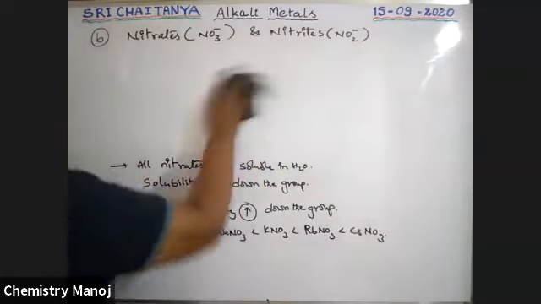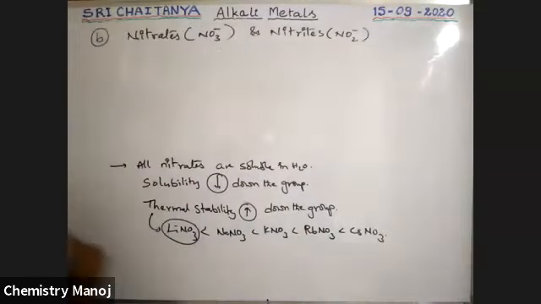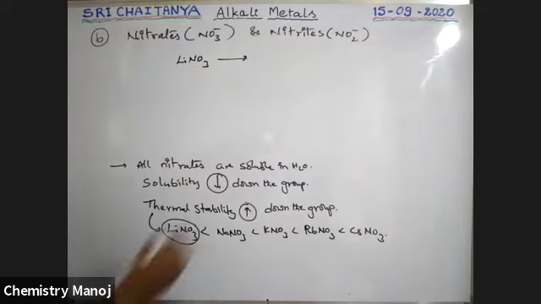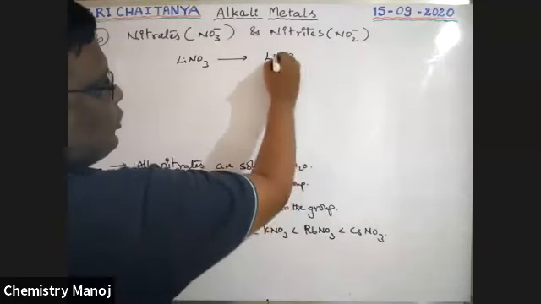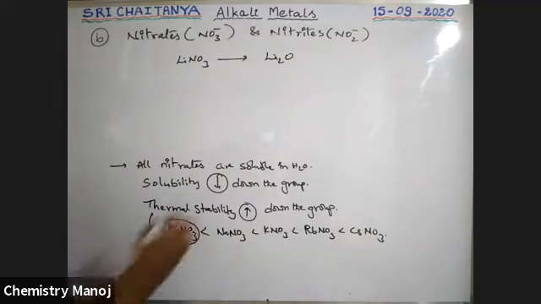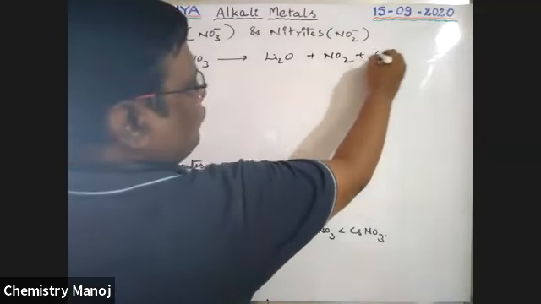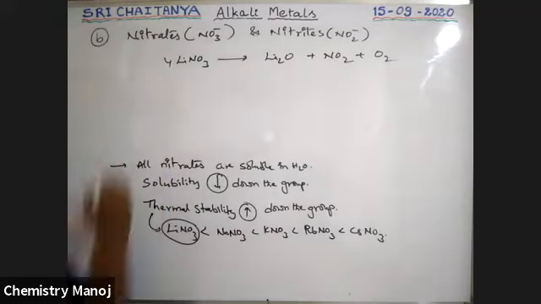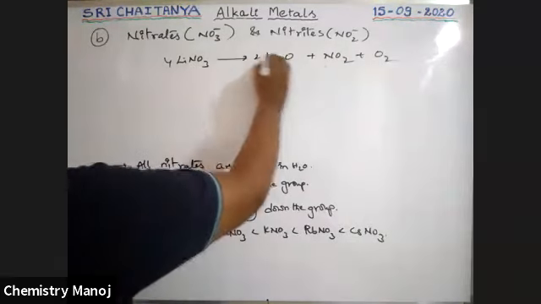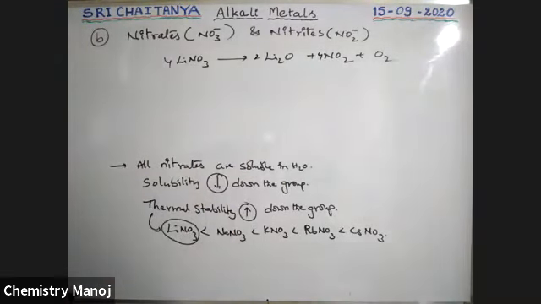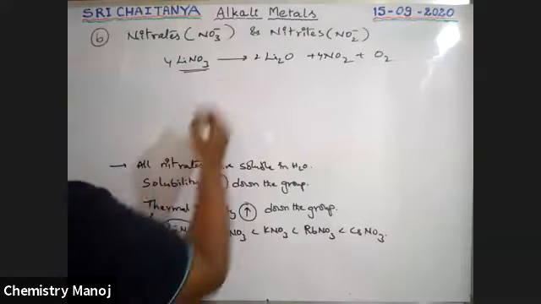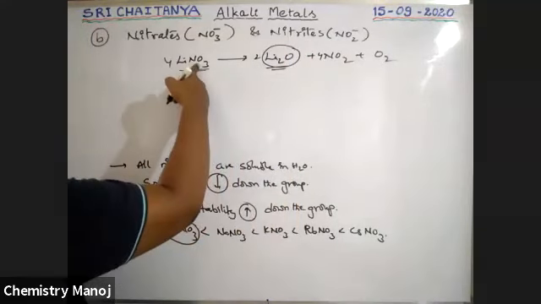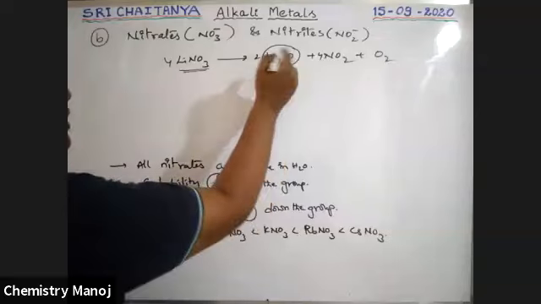Lithium nitrate is decomposed into lithium oxide, because it is more stable, plus NO2 plus O2. The balanced equation is 4 LiNO3 giving 2 Li2O, 4 NO2 and O2. Very, very important. Lithium nitrate decomposes into lithium oxide because the small ion combination is more stable.